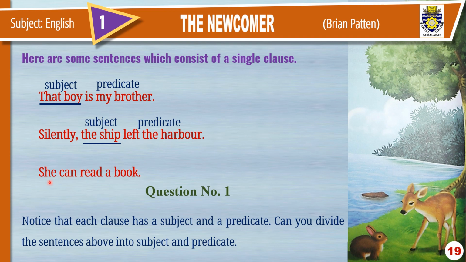She can read a book. Can you tell me what is the subject here? Yes, she. She is the subject here because she is doing something. What she is doing? She can read a book. Can read a book is a predicate. So she is a subject and can read a book is predicate. Now let's move towards the next question.